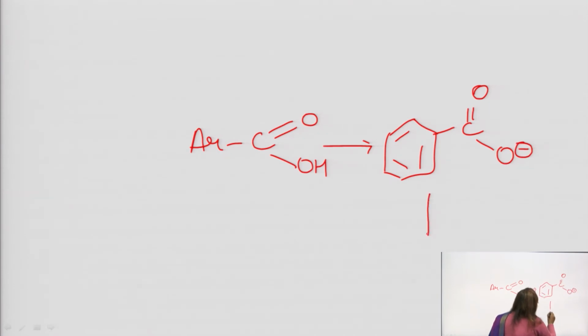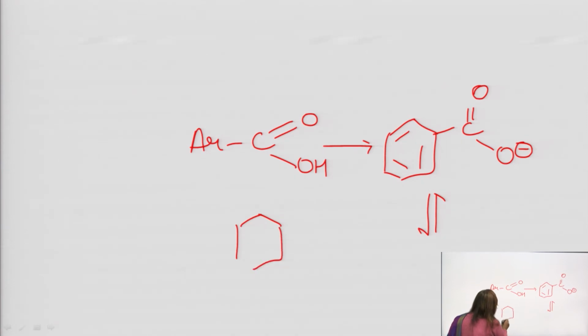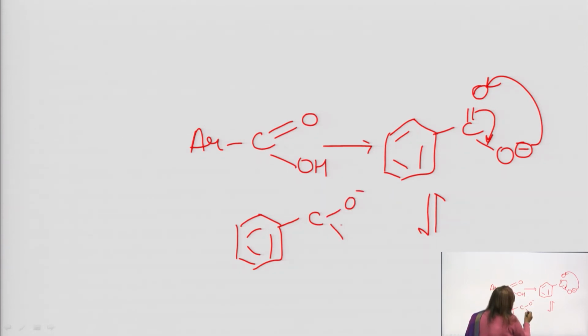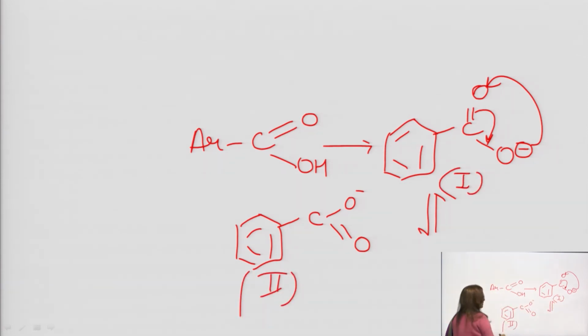Now, the resonance occurs in this way. This benzene remains as such, this negative charge moves here and this double bond moves here. So it becomes O minus double bond O. This is the first resonating structure, this is the second resonating structure.